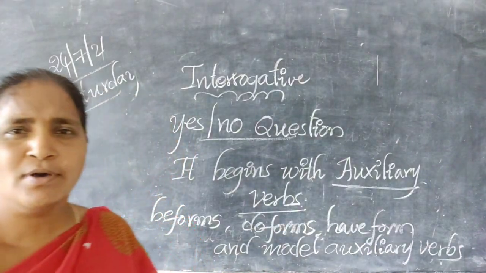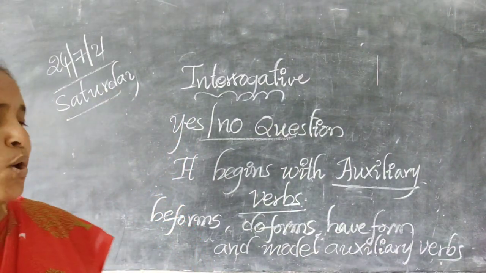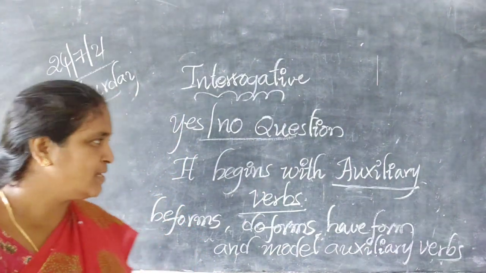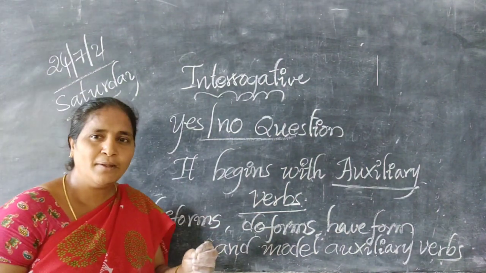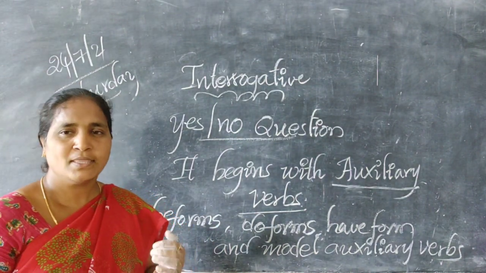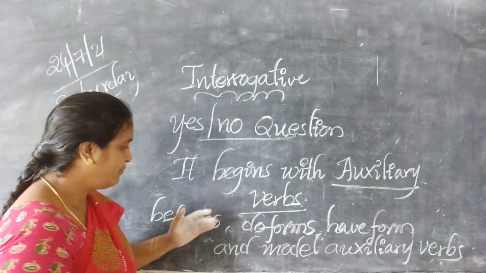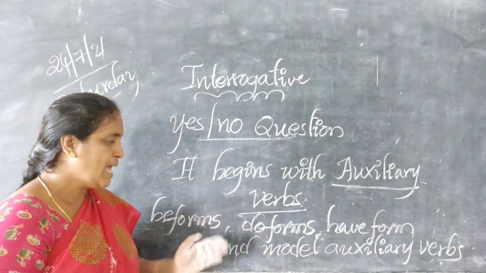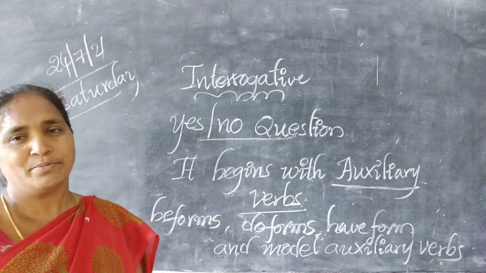These are the auxiliary verbs. Okay, what are the auxiliary verbs? The auxiliary verbs are be forms, do forms, have forms, and modal auxiliary verbs.